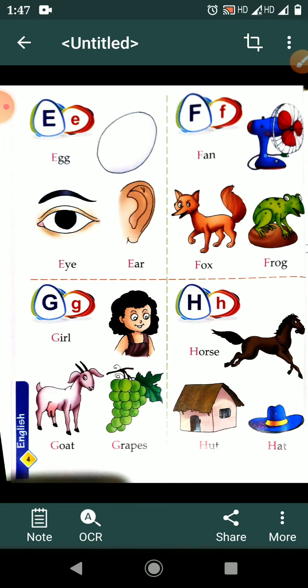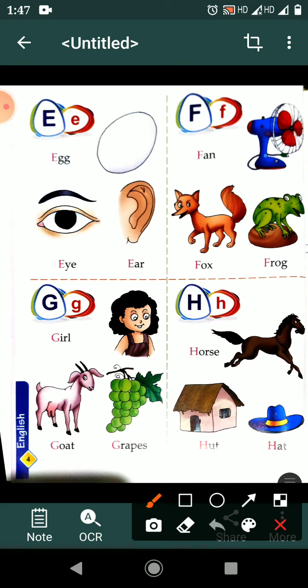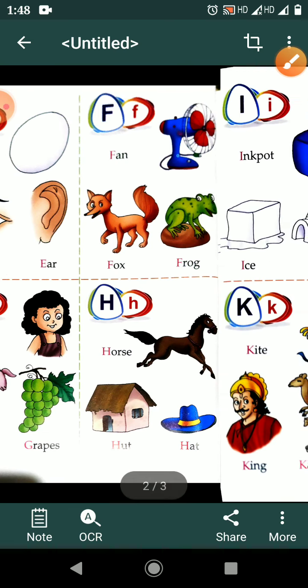Wow. E. Eyes. Ear and eggs. E for egg. Where is egg? E for egg. Eyes. Where is your eyes? Tell me. Where is your eyes? Good. Have two eyes. Where is eye? This is eyes. E for eyes. E for egg. E for ear. Where is your ear? Like this. Yes. E for egg. E for eyes. E for ear. Good.